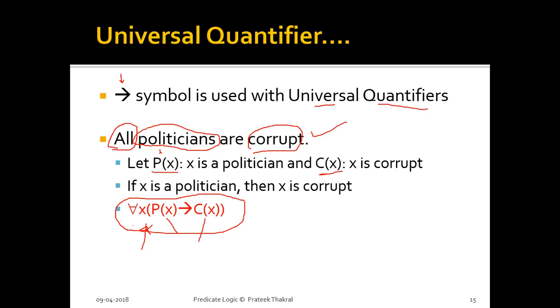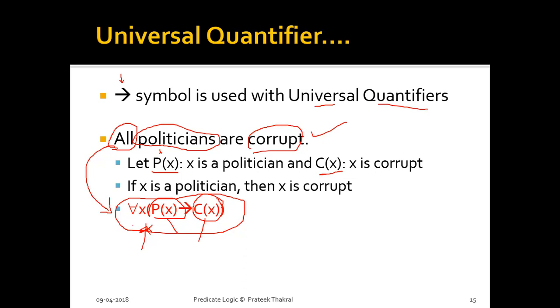This sentence says all politicians are corrupt, so whoever is a politician is corrupt. And indirectly what this representation says is, for every x, if x is a politician, then x is definitely corrupt. So this sentence can be represented in predicate logic by using this symbol.